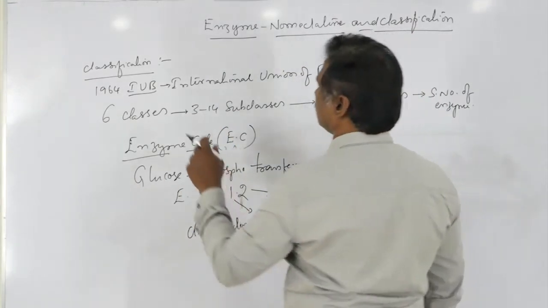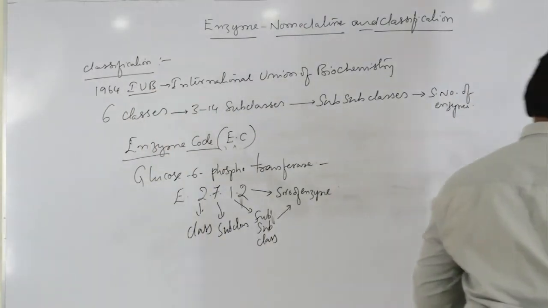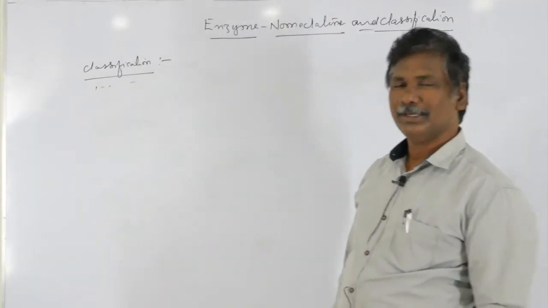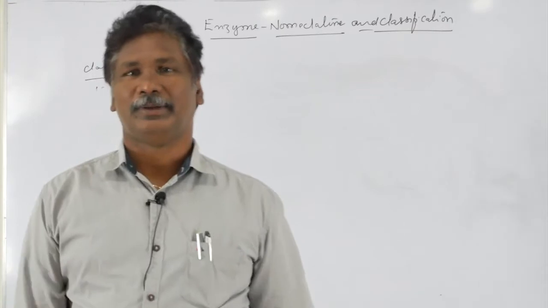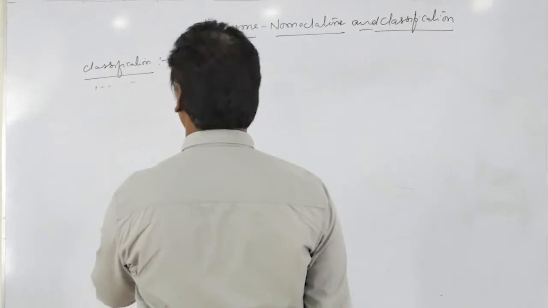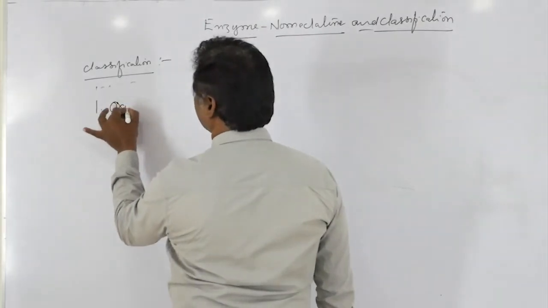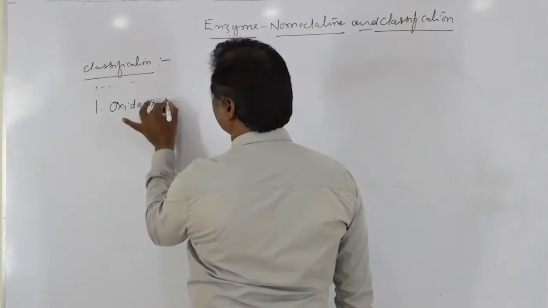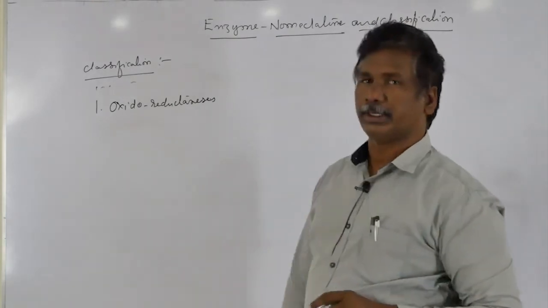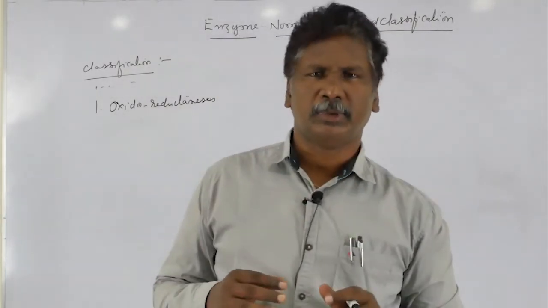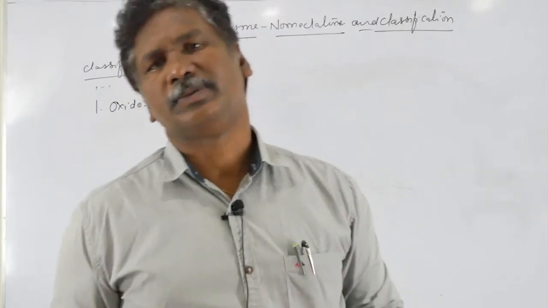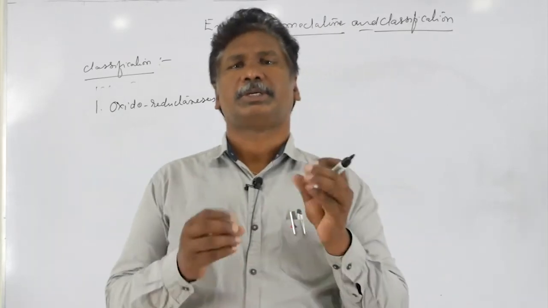So that is the enzyme classification. You can go through the 6 classes one by one. Enzymes are classified into 6 classes according to the IUB nomenclature and classification. The first class is oxidoreductases, and that should be there in the name. These are the enzymes involved in oxidation and reduction reactions.